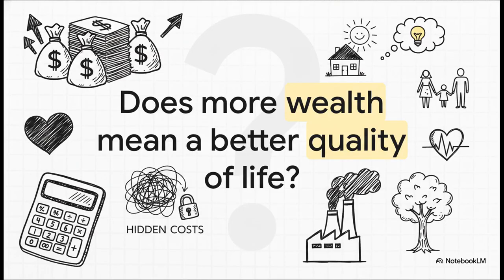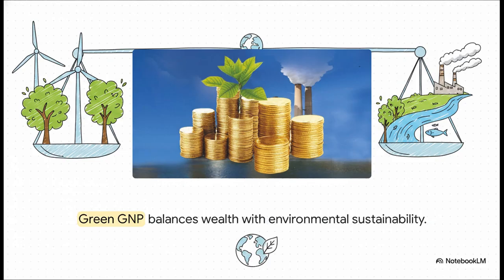Now, before we wrap up our masterclass today, we want to drop a final, thought-provoking hook on you. We've mastered the math of wealth, sure, but does a mere increase in these massive financial numbers actually reflect an improvement in the quality of life for everyday people? I mean, what about the hidden costs that just aren't on this ledger at all? And that brings us to a really vital modern concept: green GNP. You see, traditional formulas celebrate a factory producing millions of dollars of goods, but they completely ignore the pollution that factory dumps into the river or the forest it clears to do so. Green GNP was introduced specifically to balance raw financial wealth with actual environmental sustainability.